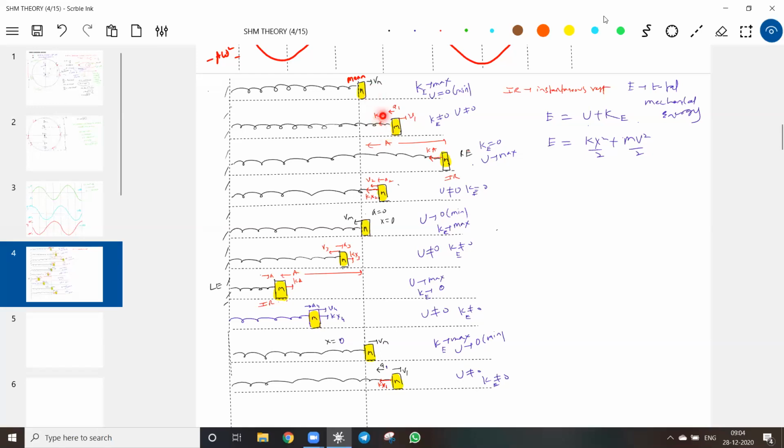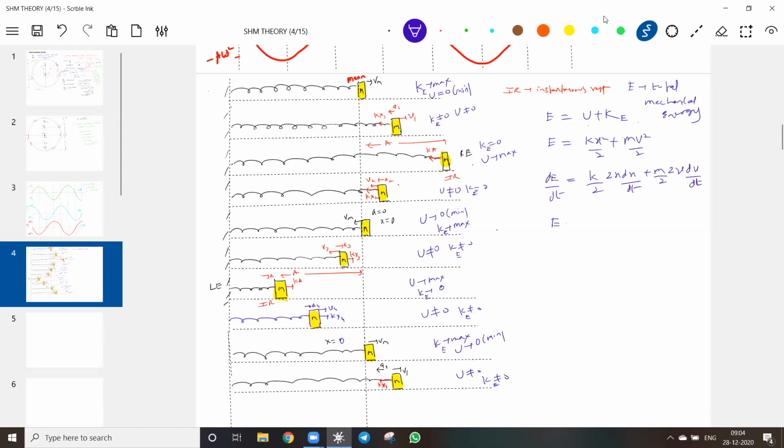The reason for that: spring force is what? A conservative force. Go back to all the concepts. Conservation of mechanical energy principle is what I'm writing. The total mechanical energy imparted to the block at the mean position is equal to the total mechanical energy of the block at any position. So this is a constant. I'll differentiate. So k by 2, this will be 2x dx by dt, m by 2, 2v dv by dt. Total mechanical energy will remain constant.